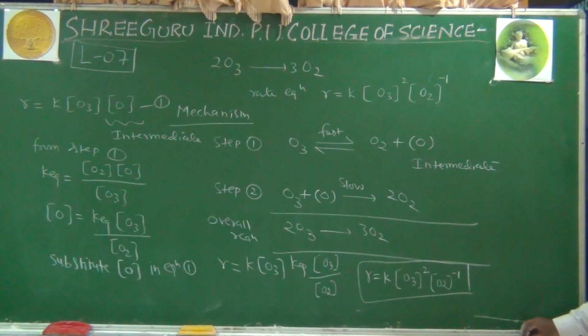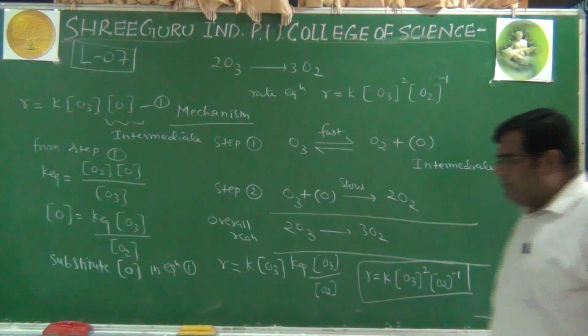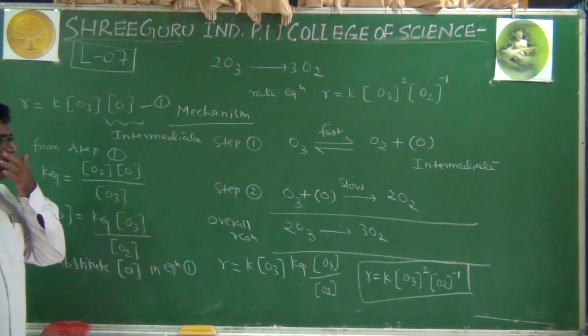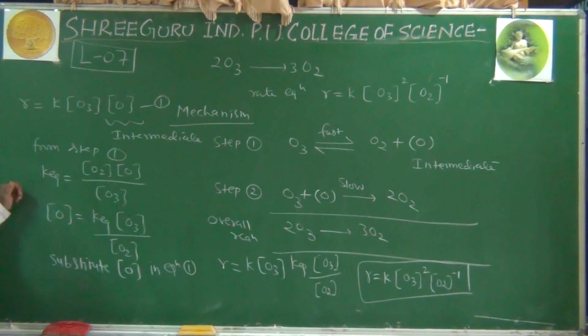So look at all the terms we have written on the board, how we obtain the rate law from the mechanism. These are the 2 examples we have taken after the decomposition of hydrogen peroxide. I will take one more in the next class.